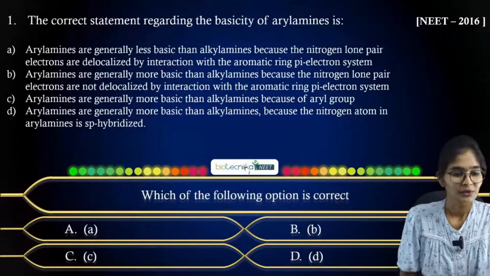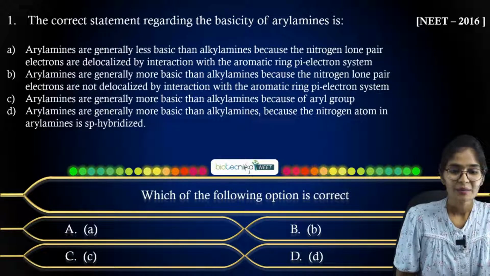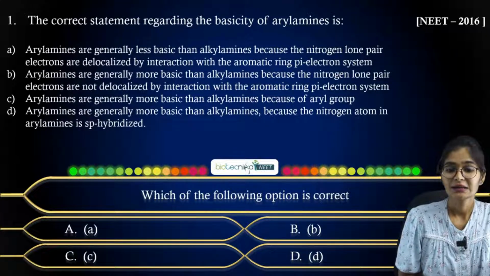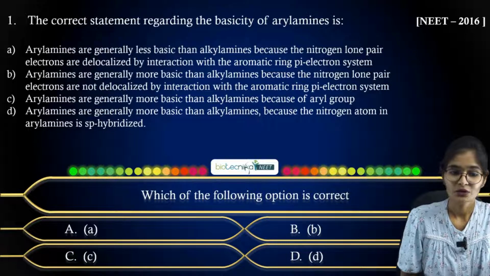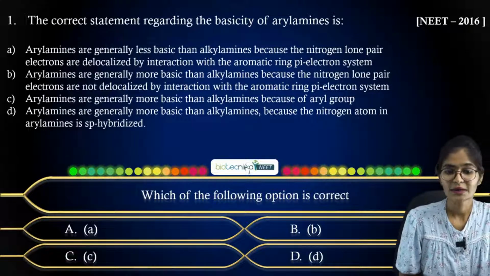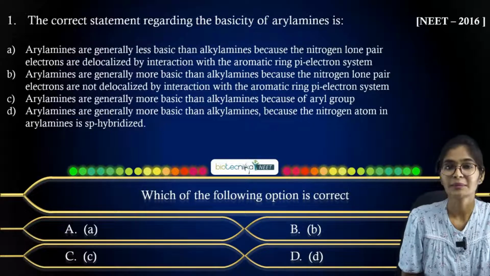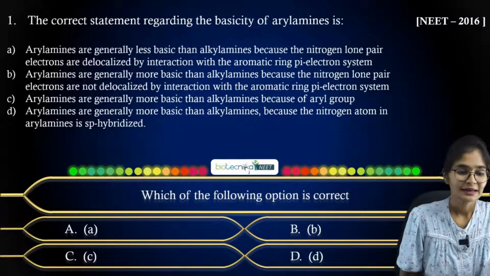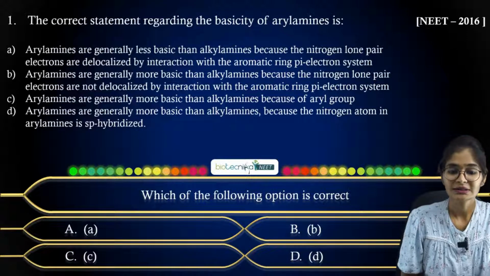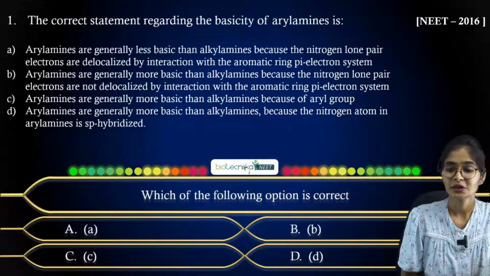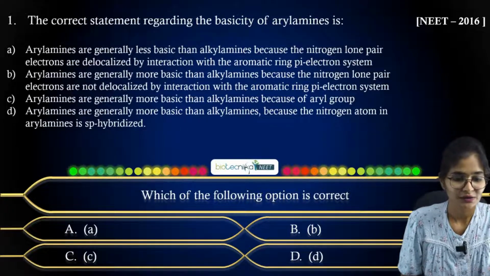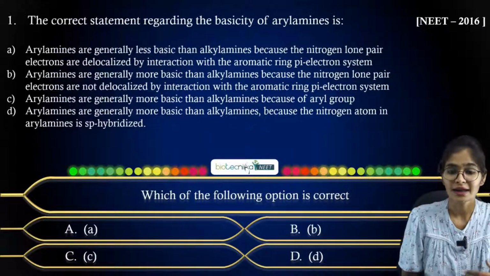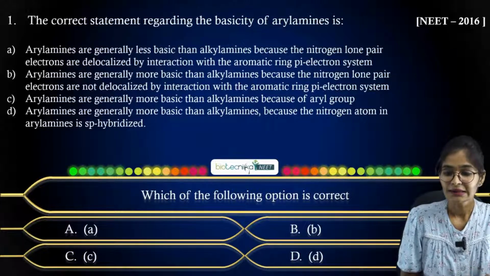Okay. So coming to option A, the aryl amines are generally less basic than alkyl amines because the nitrogen lone pair electrons are delocalized by the interaction with the aromatic ring pi electron system. Option B, aryl amines are generally more basic than alkyl amines because the nitrogen lone pair electrons are not delocalized by the interaction with the aromatic ring pi electron system.